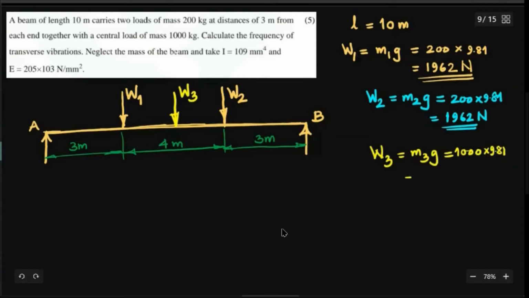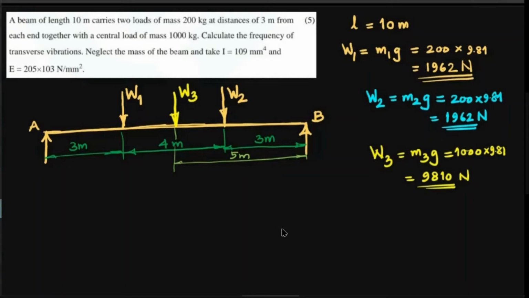So that is 9810 Newton, the maximum one, and that is the central load. It's given that it is at the center, so we have no confusion in marking this distance, that is 5 meters. And now neglect the mass of the beam. If the mass of the beam has to be considered, then we have to treat it as a UDL.